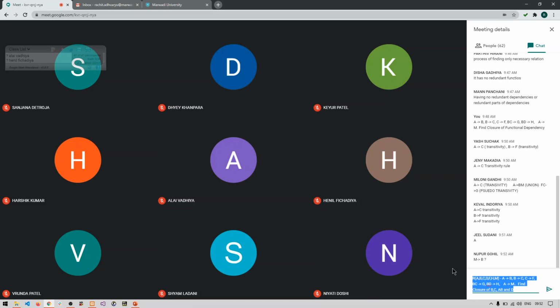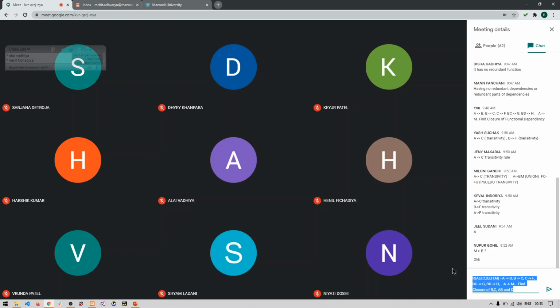M to B. How is this possible? M to B. A to B and A to M. No, it's not possible. We can say that A to B and A to M, so we can say A to BM together using union rule. Yes, other answers?